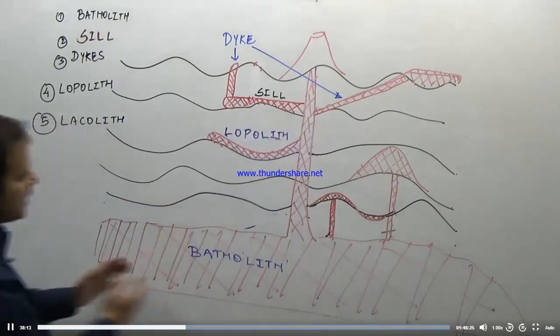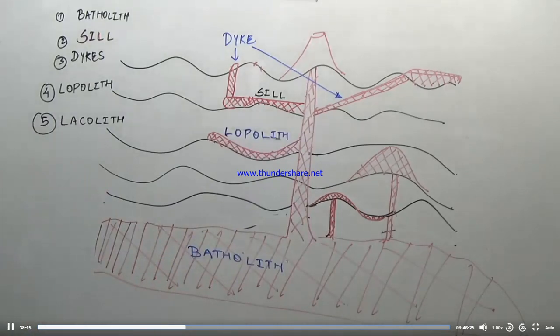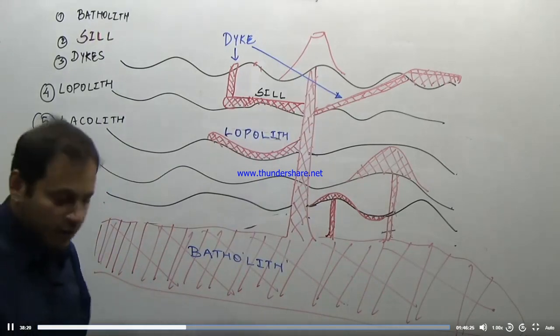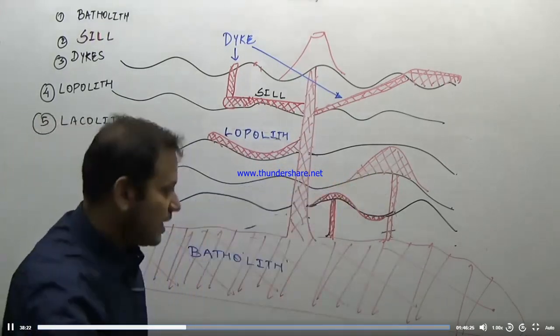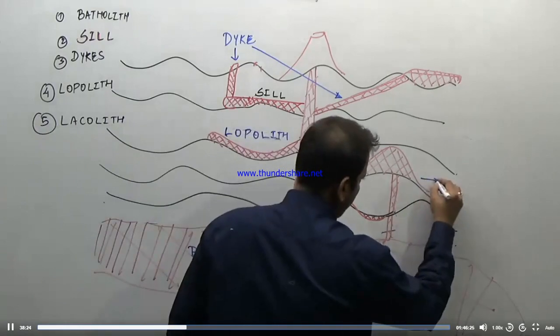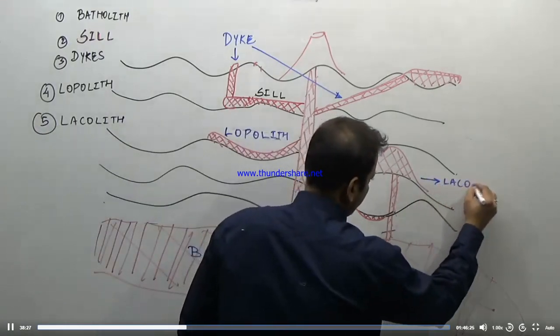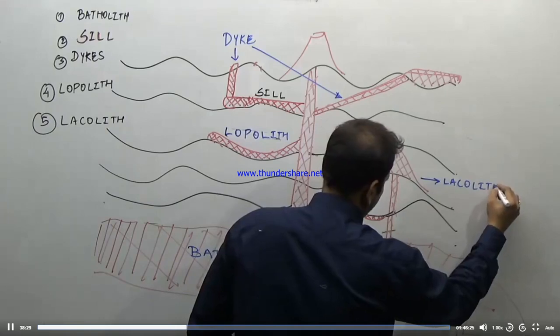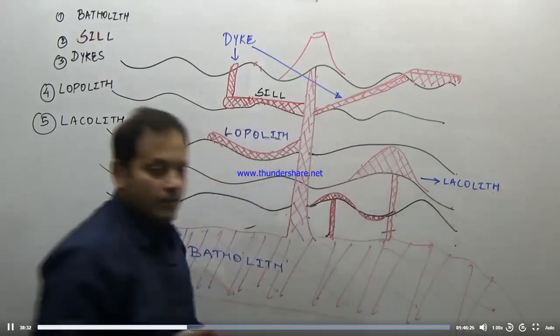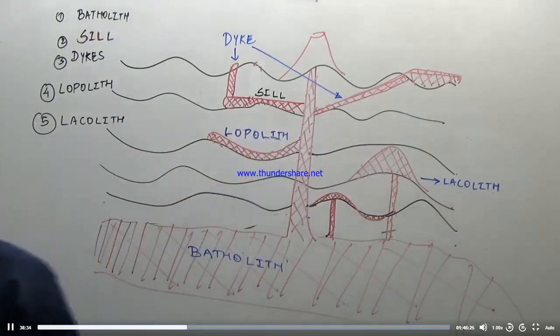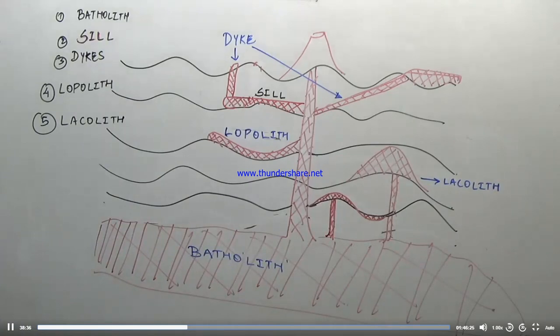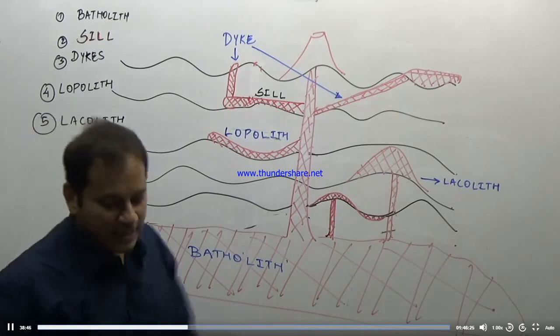Now come to this diagram. Where is the laccolith? Where is the mushroom shaped igneous rock? Which igneous rock looks like it has a large mound from below? It is this. So this is an example of a laccolith. So what is a laccolith?